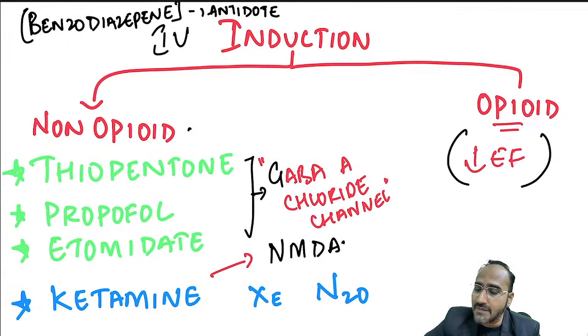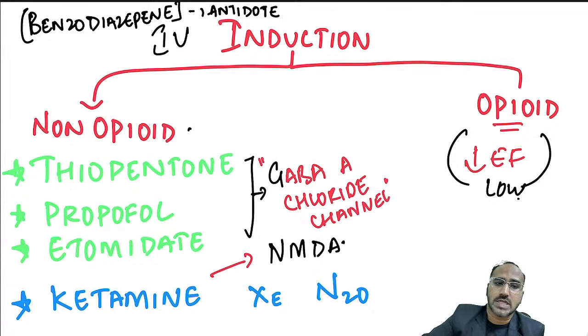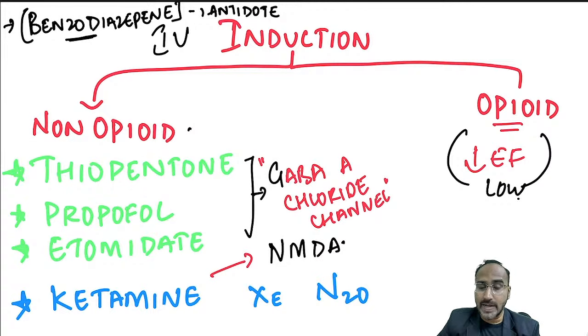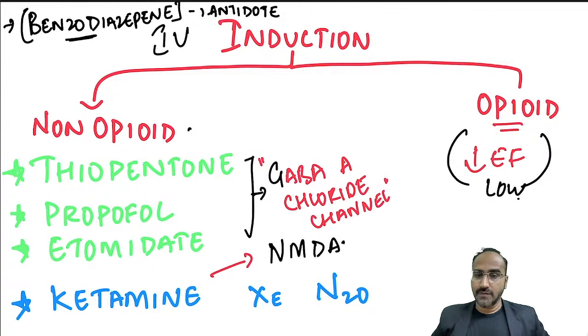But if the patient is having a low ejection fraction, instead of going for a non-opioid induction, you go for an opioid induction. Apart from these, you can induce the patient with benzodiazepines also. But always keep ready with an antidote. What is the antidote of benzodiazepines? Please, guys, just write in the chat box. Yes, it will be helpful for all exams. What is the antidote for benzodiazepine?